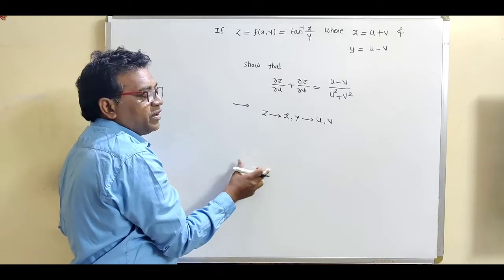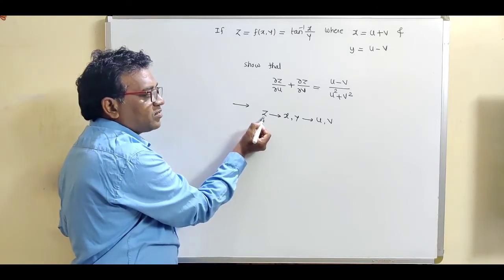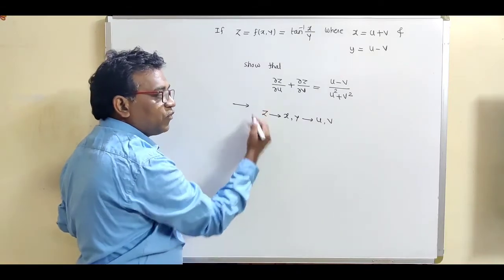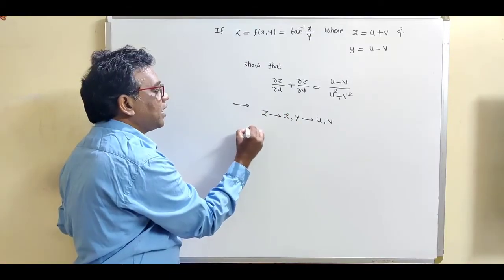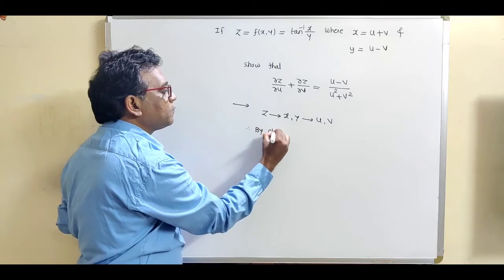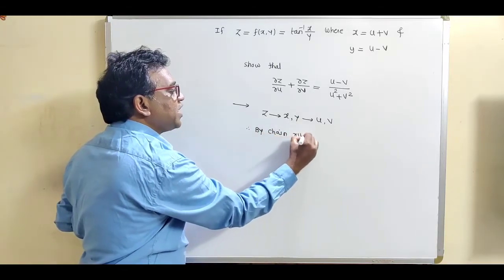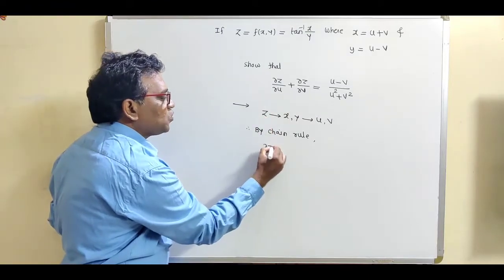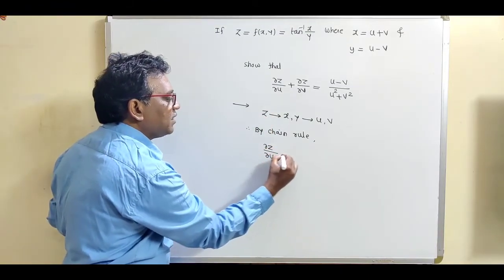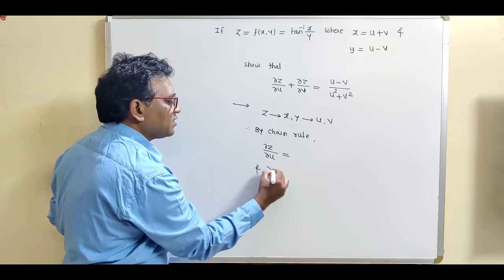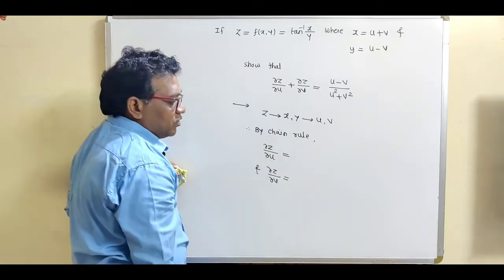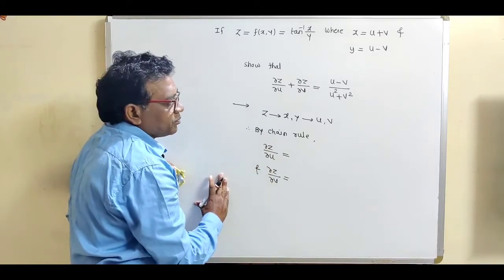So according to chain rule, we can define these two partial derivatives, del z by del u and del z by del v, first to last variable. So by chain rule, write down these two formulas.